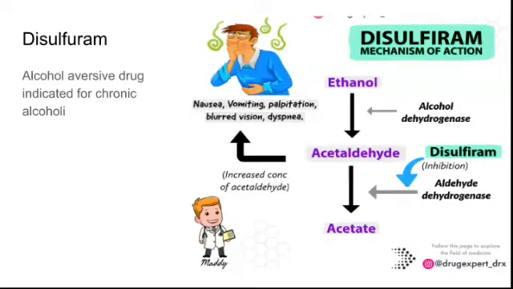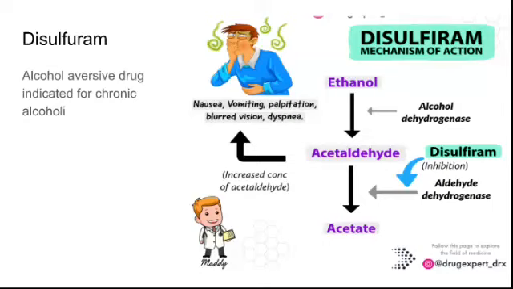Disulfiram acts on this aldehyde dehydrogenase enzyme and blocks it. So if the patient is on disulfiram and takes alcohol, the alcohol is converted into acetaldehyde, but it will not convert into acetate.